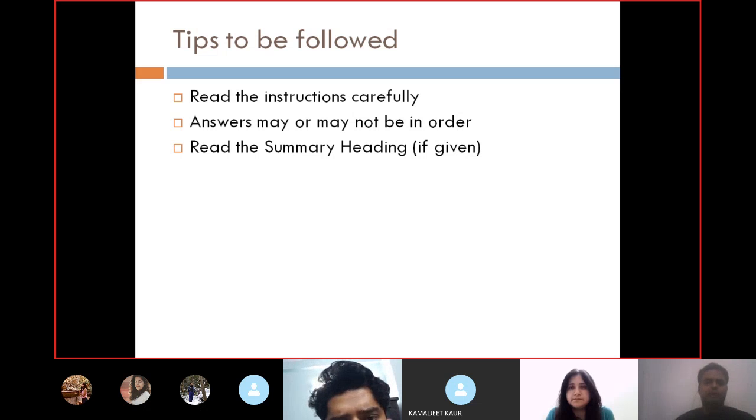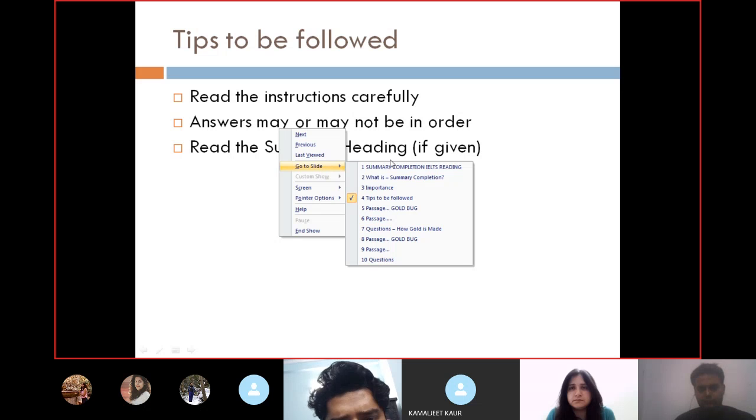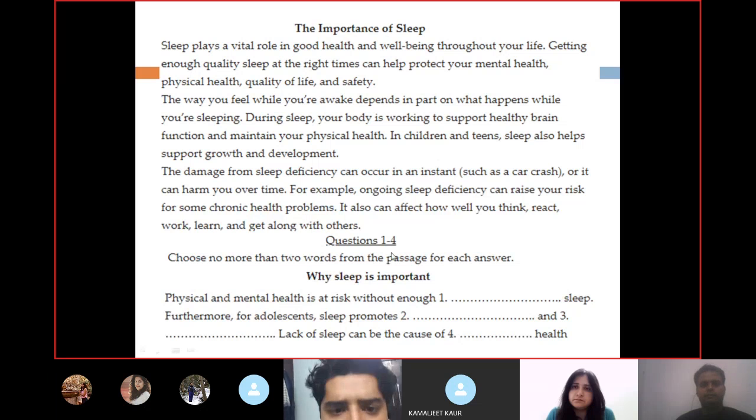Now, read the summary heading. It is very important. As I have shown you, there are various summary headings. As you can see in this, there are two different headings. The importance of sleep is the passage heading, and why sleep is important is the summary heading. You can see the difference between the headings of these two.